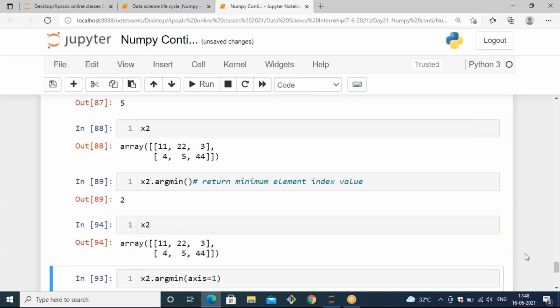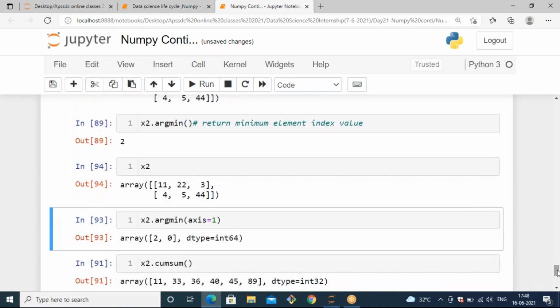I have an x2 like this. If I give the 2 position, we have 3. Yeah, so when you pass axis equals 1, it tells you the minimum element index position.